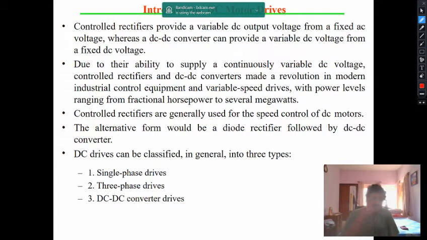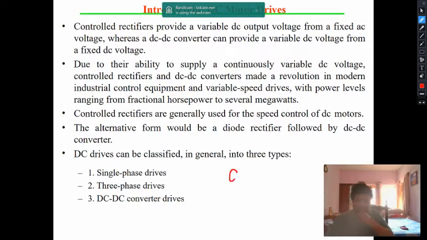So with the help of power electronics, whether it is AC or DC, the voltage can be converted and controlled. Due to their ability to supply a continuously variable DC voltage, controlled rectifiers and DC to DC converters made a revolution in modern industrial control equipment.